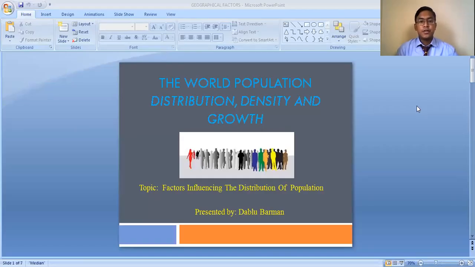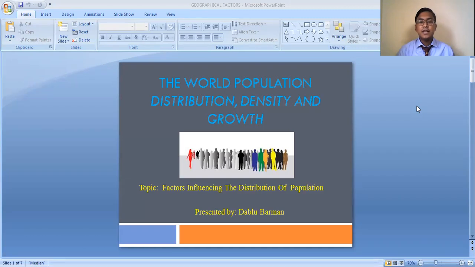So students, we are going to discuss the various factors which influence the distribution of population. This is a topic from chapter number 2, the world population distribution, density and growth, from the book Human Geography. As we studied earlier in our previous class, the human population is not equally distributed.